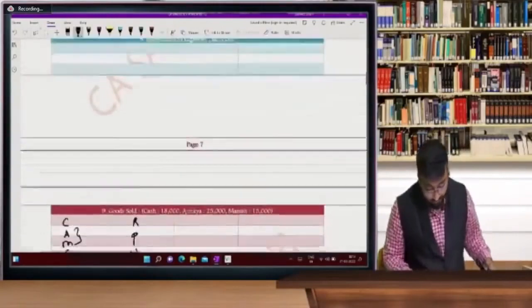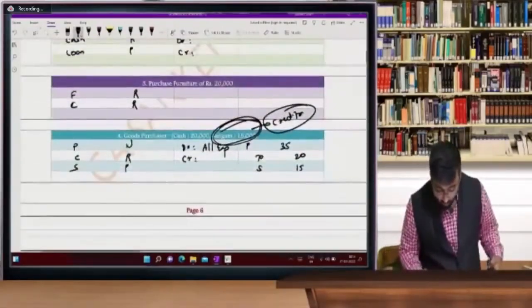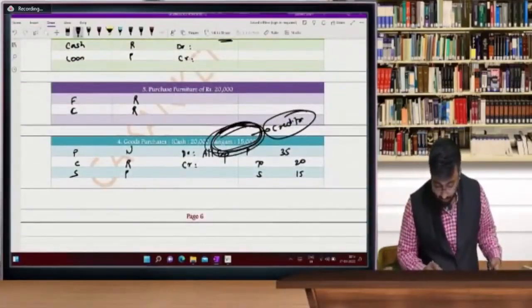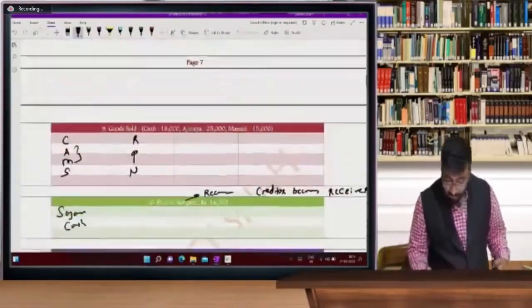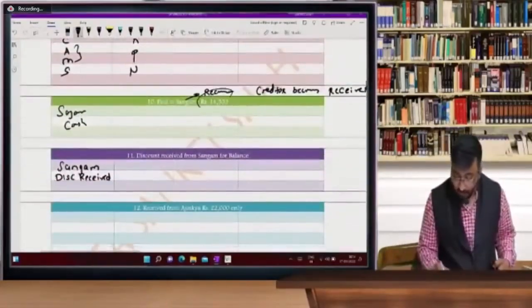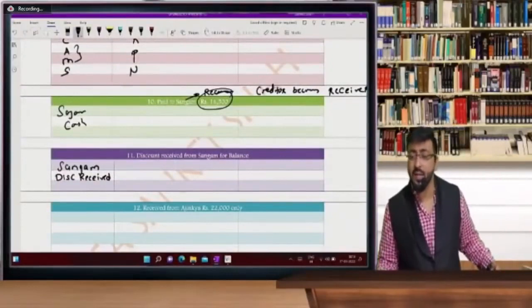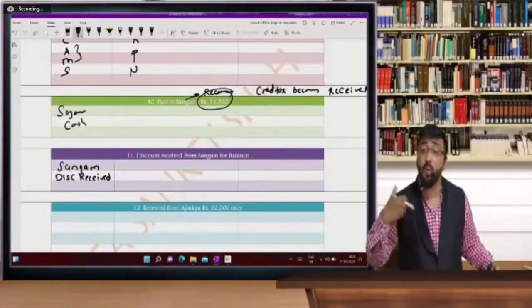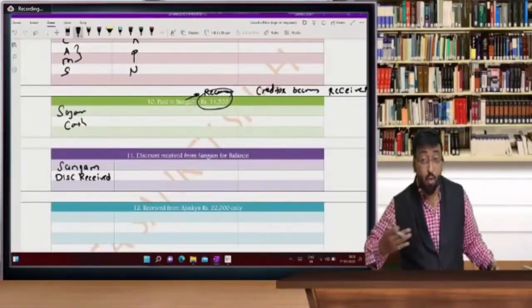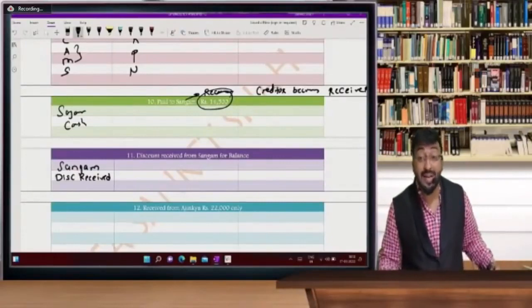See, beta, we bought goods from Sangam for 15,000 and we paid him only 14,500. We asked him to give us a discount at the time of payment. When we are negotiating for the first time, it's called trade discount.